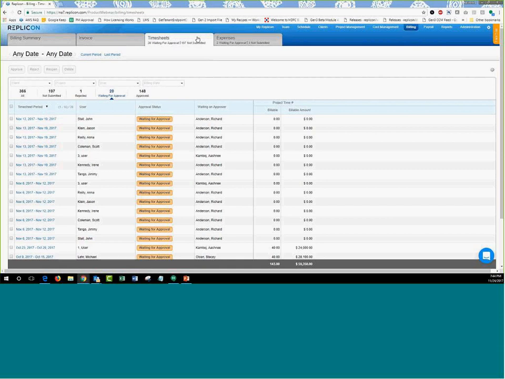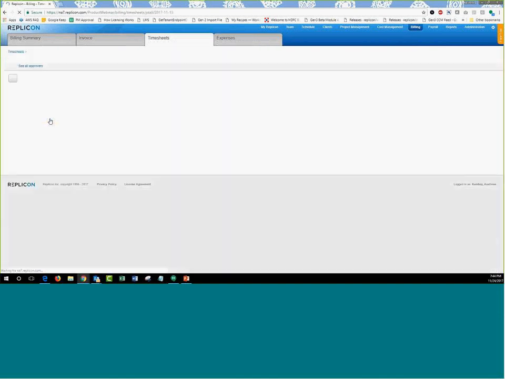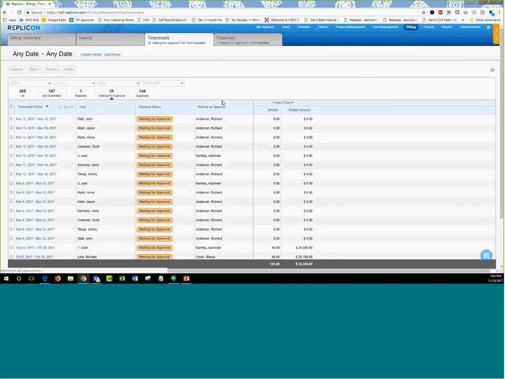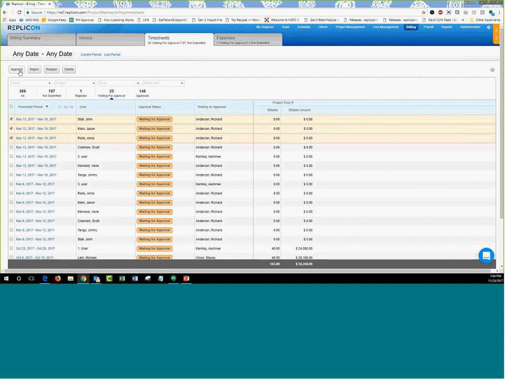And if the supervisor is not available or if the approver is not available, it is important that the billing manager force approves or force rejects timesheets so that they can be included on the invoice. To have a quick look at the timesheets at billing, you simply have to click on the timesheet period. You will be taken to the timesheet and the entire view of the timesheet will be listed out here. Plus, you can mark the timesheet as approved by clicking on the buttons right next to the timesheet period, marking the timesheets as approved or rejected directly from these buttons.